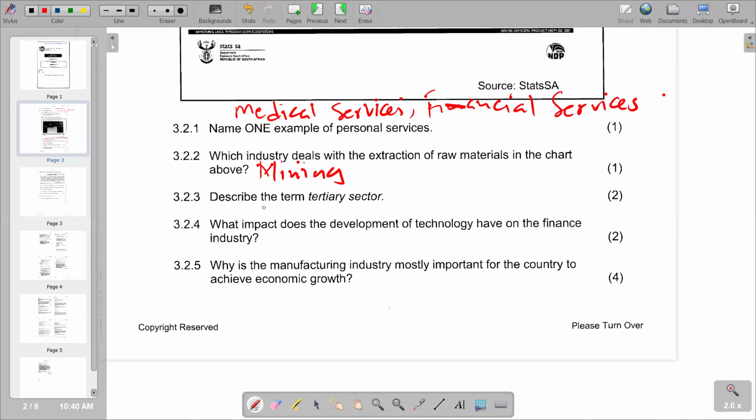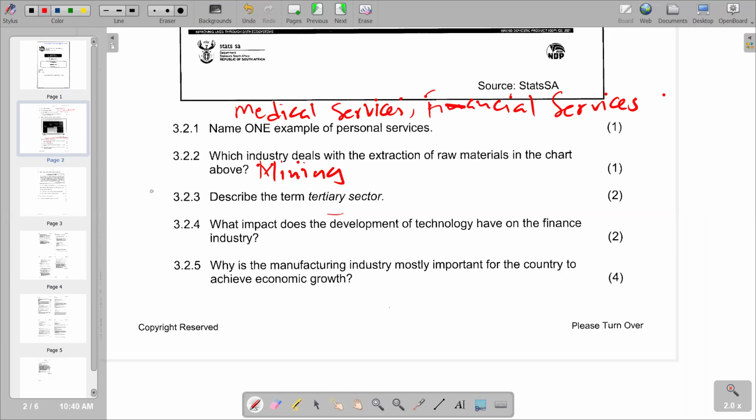We'll go to the next question. Describe the term tertiary sector. But tertiary sector, we know that tertiary sector is involved in the provision of services in the economy. We are going to see that also if you look at the retail sector also falls under the tertiary sector. So basically, that's what we have.